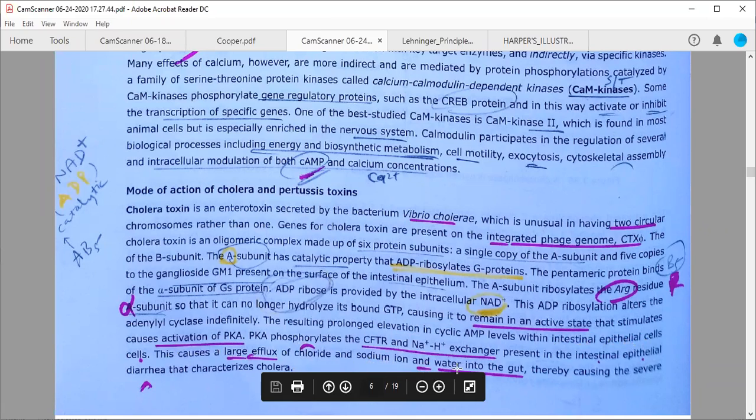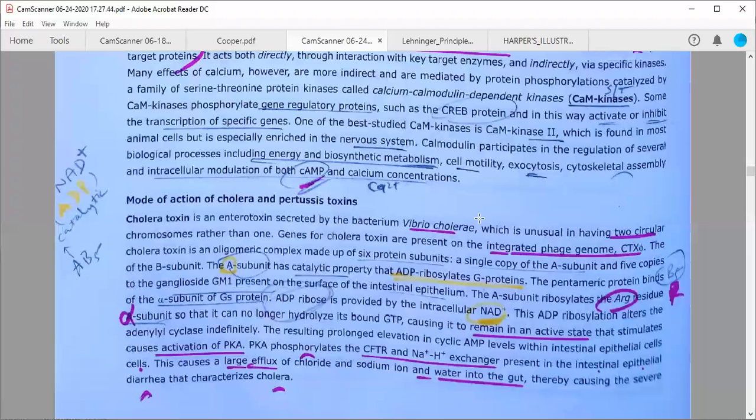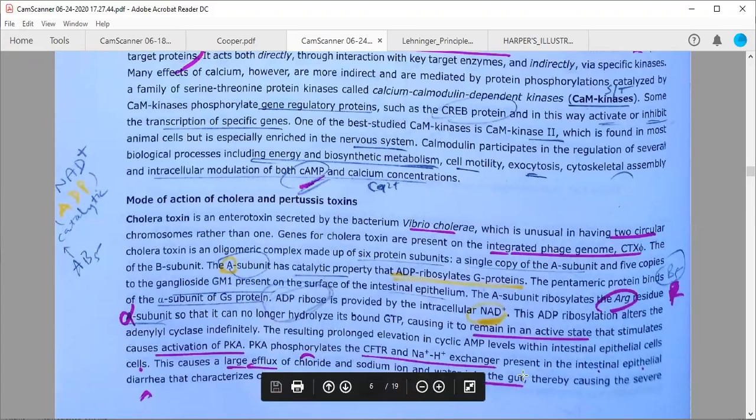and sodium ions and water into the gut, because of which a lot of chloride and sodium ions will come, and along with them water will also accumulate in the gut of an organism or humans, thereby causing severe diarrhea. A diarrhea-like condition will be produced, that is a characteristic of this cholera toxin or cholera disease. Okay, so now you understand how this particular cholera toxin is going to affect your metabolism, how it is going to accumulate the water and chloride and sodium ion inside your gut, and it will lead to diarrhea.